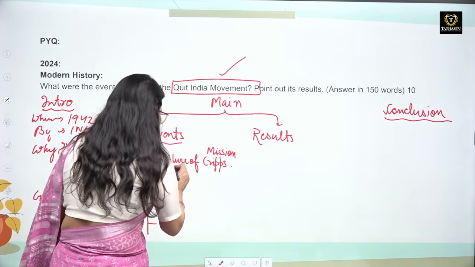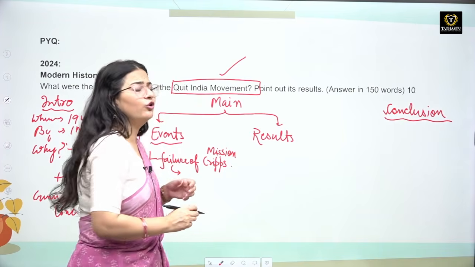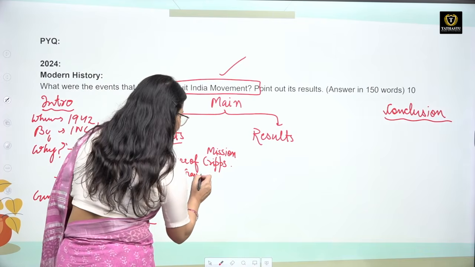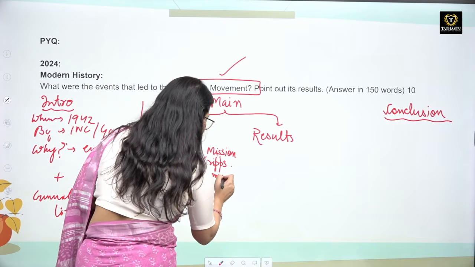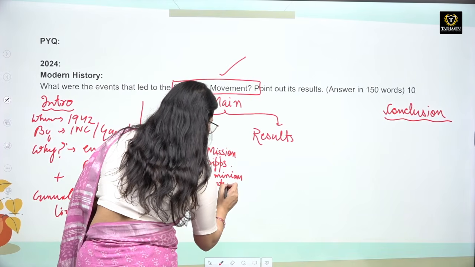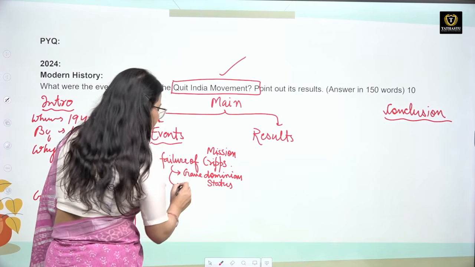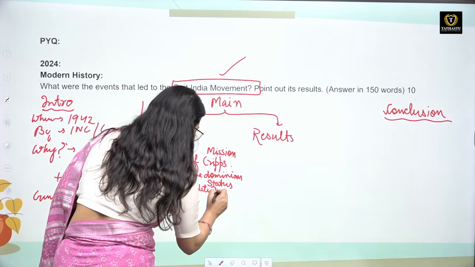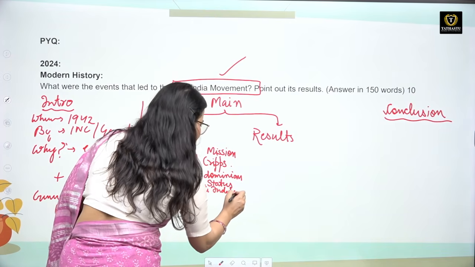अच्छा, क्यों फेल हुआ इसके बारे में वन लाइन में आप लिख सकते हो, because this particular mission gave dominion status and our national leaders were hoping for a complete independence. That's it. You just need to write this much.